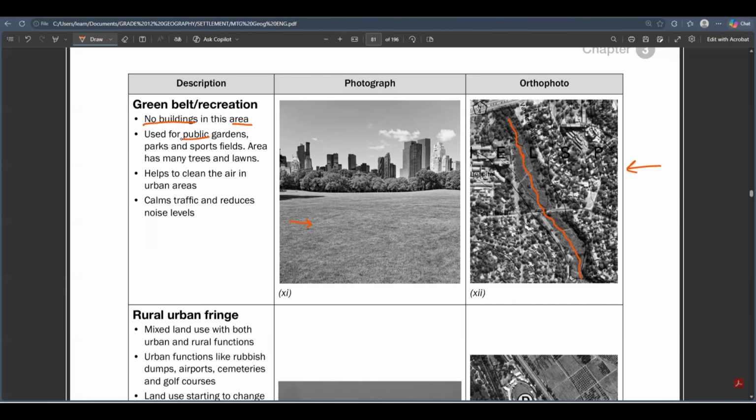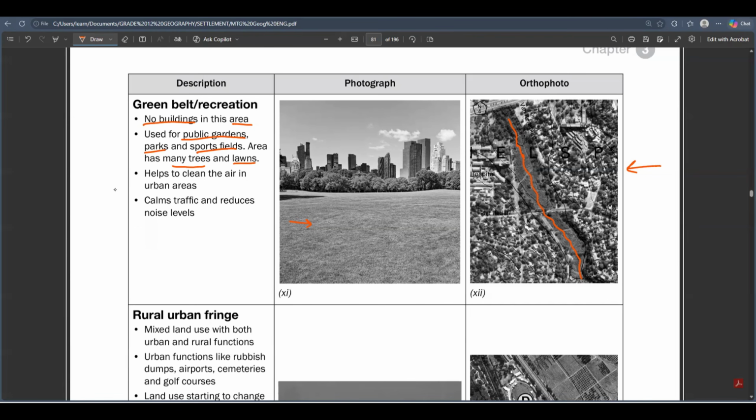It's usually used for public gardens. It's used for parks and sports fields. You'll see that in a sports field, there are no buildings there. It's just people who come and play some sports. Sometimes it's a park. People come and just relax there, have some picnics. So the area just has a lot of trees and lawns.